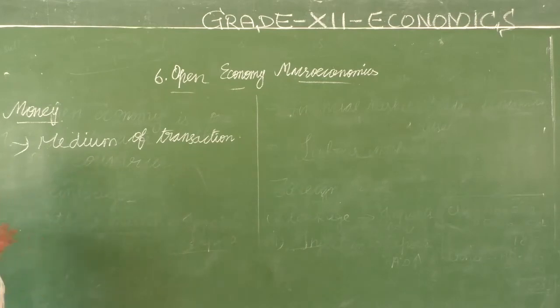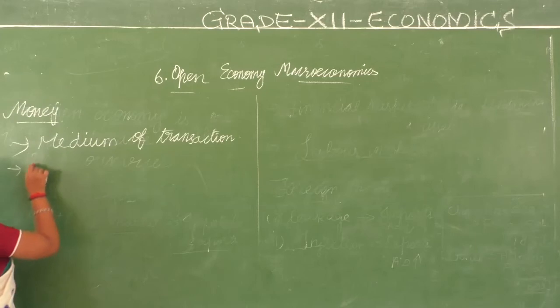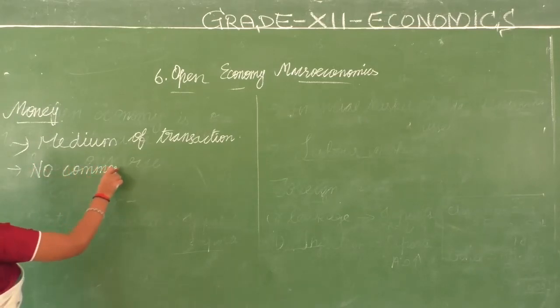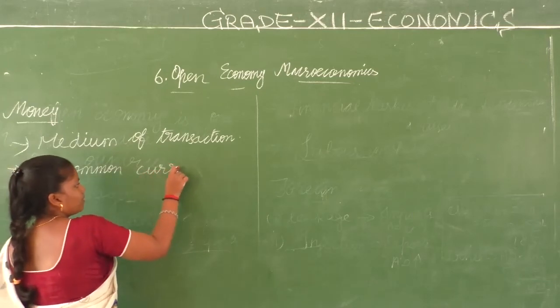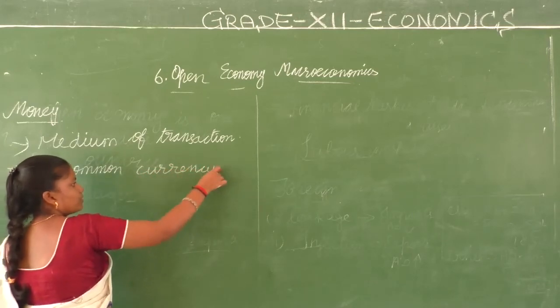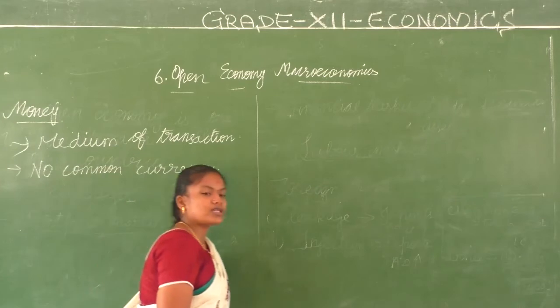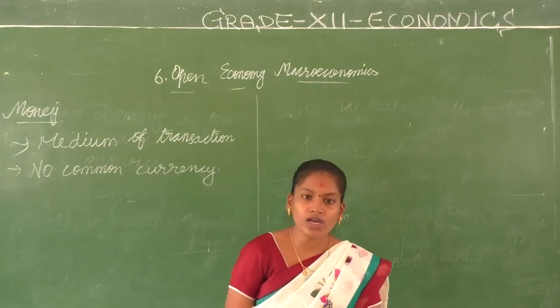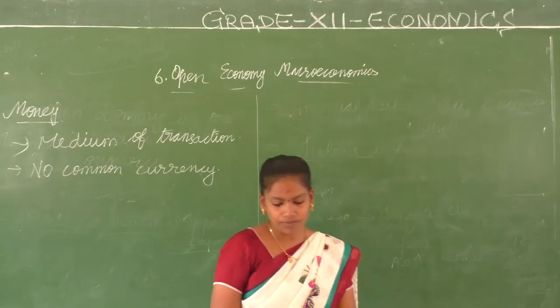But is there a common currency? No, no common currency is there for us to use. So how are we going to use it, and how are we going to change it, is what we are going to discuss.